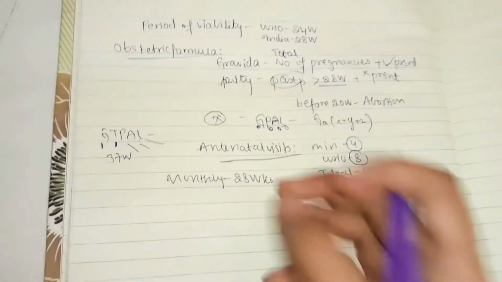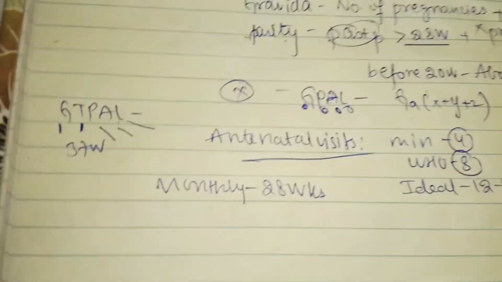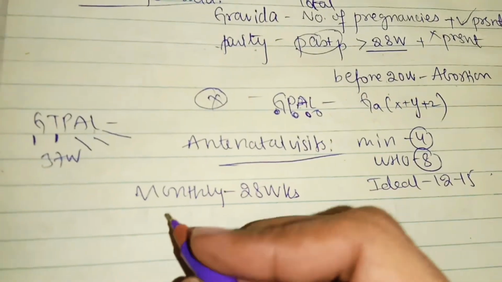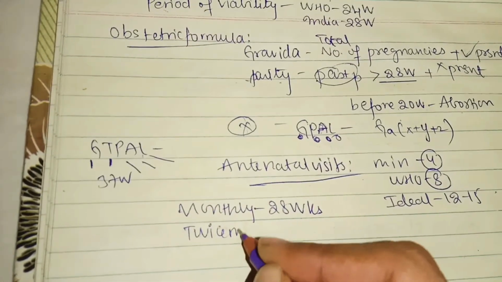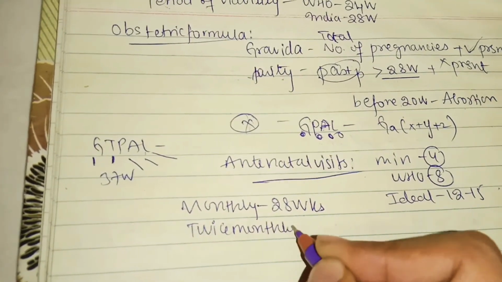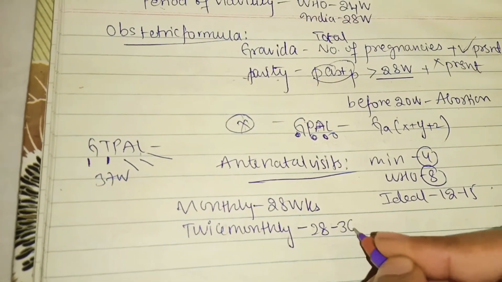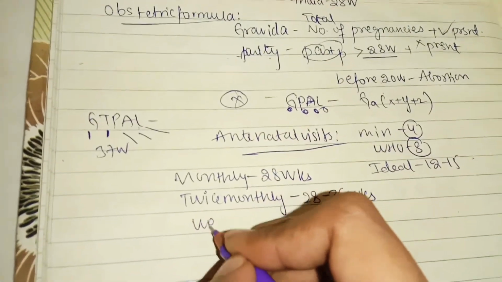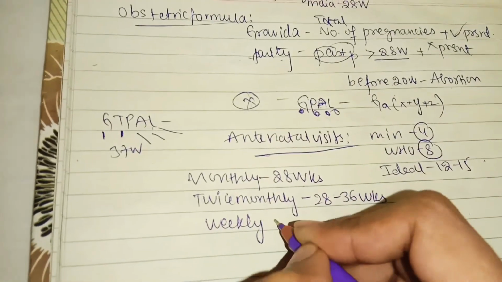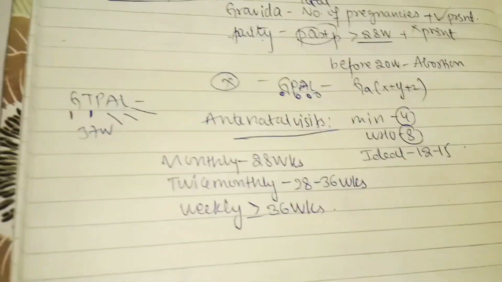So a 28 weeks pregnant female should visit the doctor monthly, and twice monthly, like monthly twice, this female should consult the doctor from 28 to 36 weeks. From 28 to 36 weeks she should consult twice monthly, and weekly, every week she should consult in the case of 36 weeks. So these are very important.